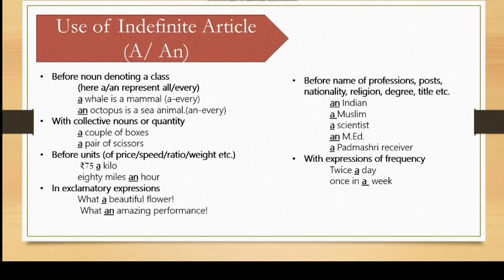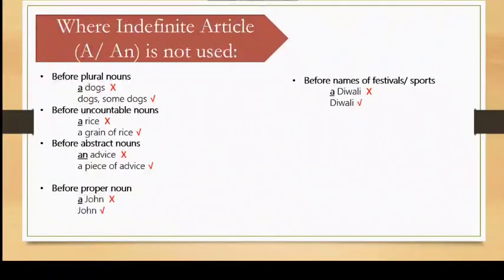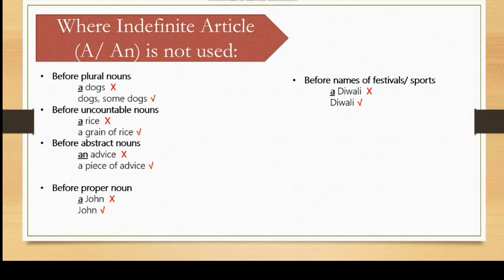Next, we'll see where indefinite articles are not used. First, we have done earlier also, before plural nouns. We never say a dogs. We say dogs or some dogs. Second, before uncountable nouns. Very important. We never say a rice. We can say a grain of rice because grain is singular. It is countable, but we never say a rice.